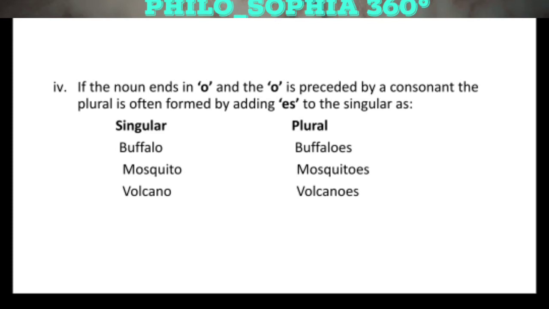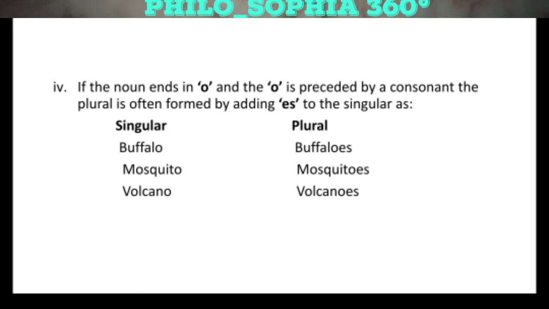In the same way, we have a word volcano, VOLCANO. We will add ES in it and it will become volcanoes. Now, in all these three words, the words are ending with O and they are preceded by non-vowel alphabets which are called consonants.